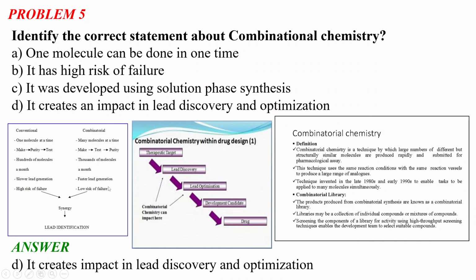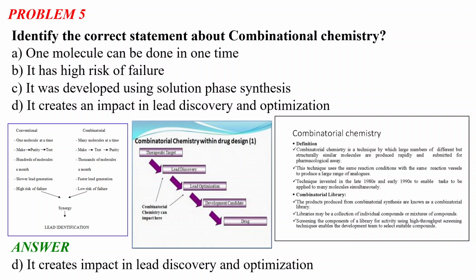And basically it creates an impact in the lead discovery and optimization. Okay, so I hope it is clear what combinatorial chemistry is and how it is done. Basically it is a kind of computer based drug discovery as a part. So I hope it is clear.